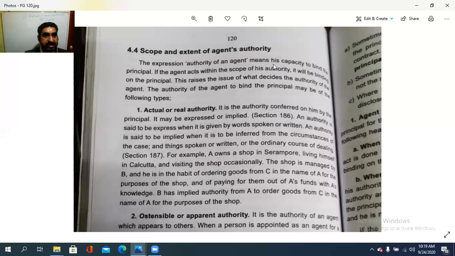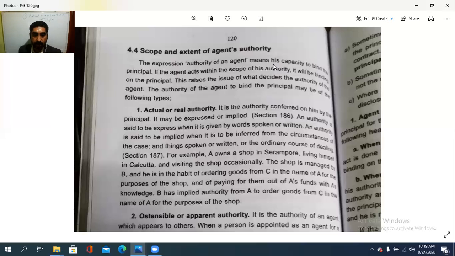So there should be some authority vested with the B, that is express as well as implied, as the case may be, or it is orally or in a written way. So B has an implied authority from A, that is based on the performance of this one with A's knowledge, with A's funds. He is ordering goods from C on behalf of A for the shop.